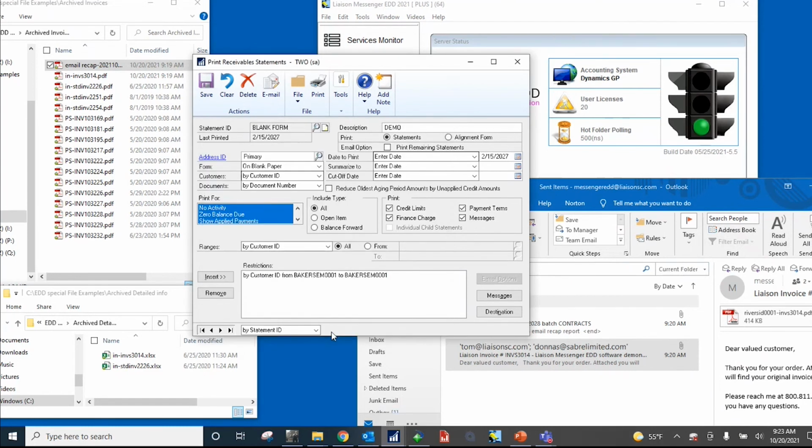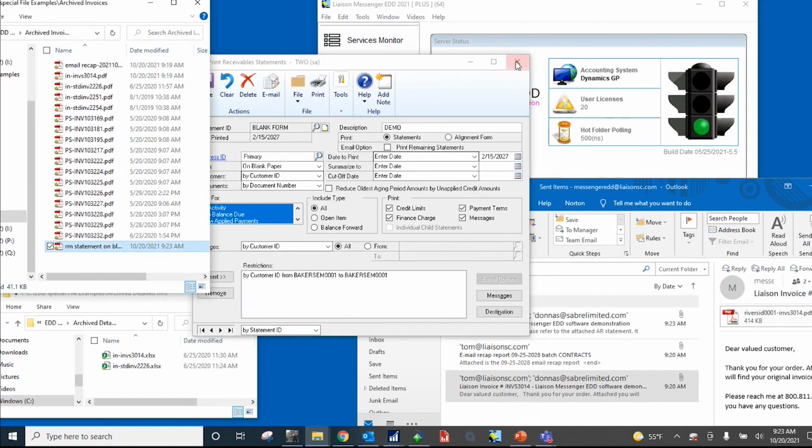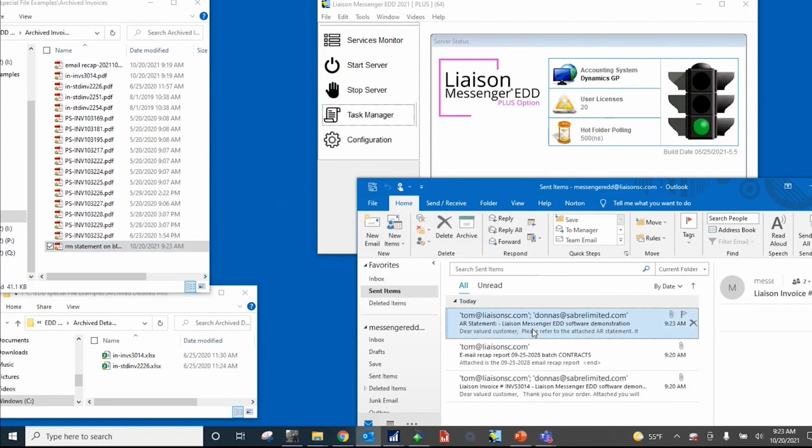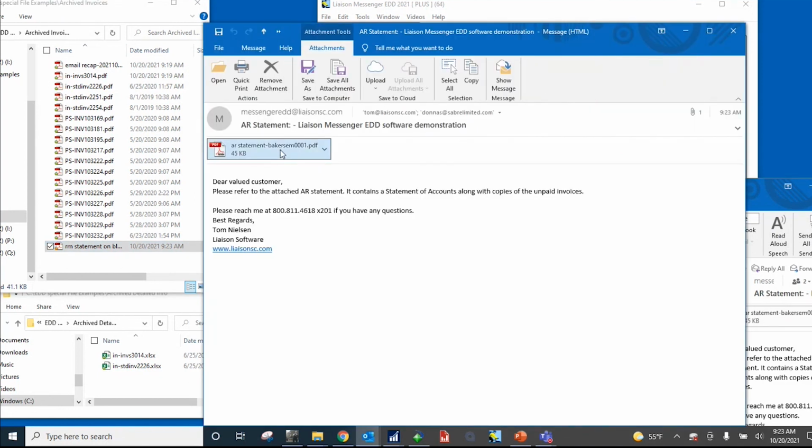There it is. It's yellow. It's processing and done. There's the archive copy in the archive folder down here at the bottom. And there's a second email sent to Donna and myself. This is the statement email. So let's open that up.